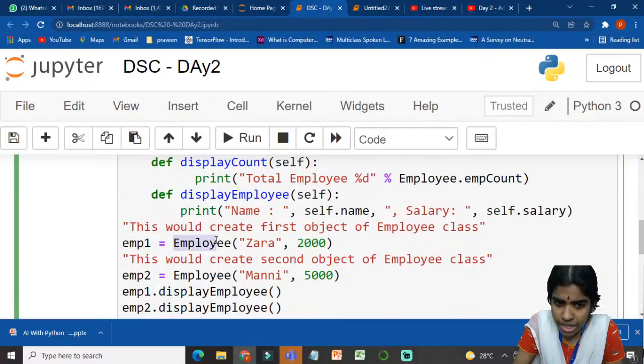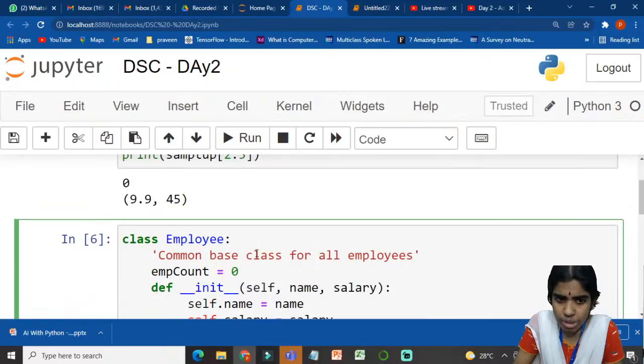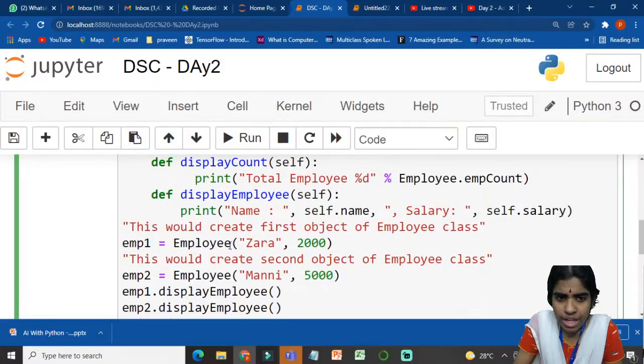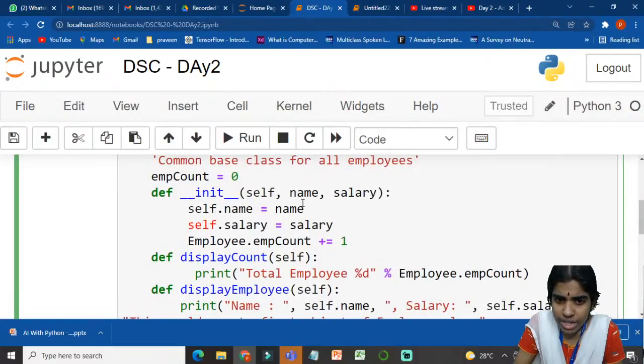So whenever I am calling this employee class, am I making sense? I have to call the class with the class name, and pass these two arguments, that is, the name and the salary of my employee. As I told you, I am initializing this function with the name and salary of an employee, and I am incrementing this variable.